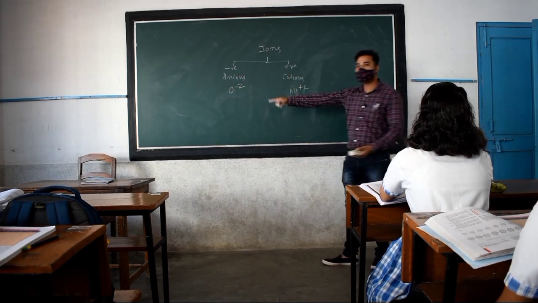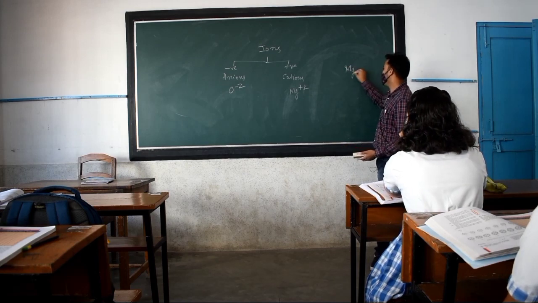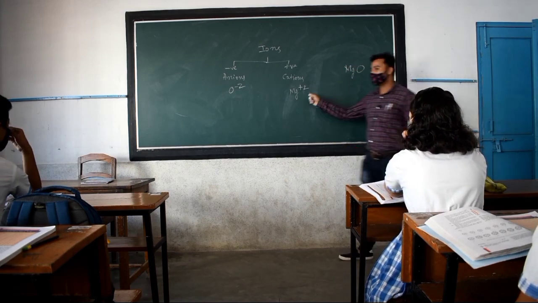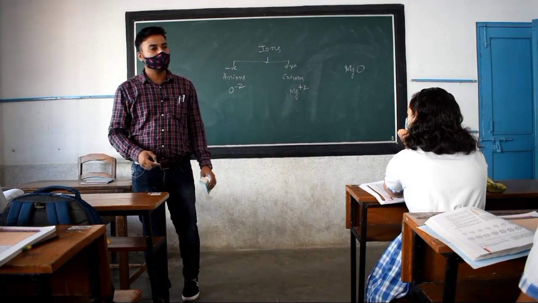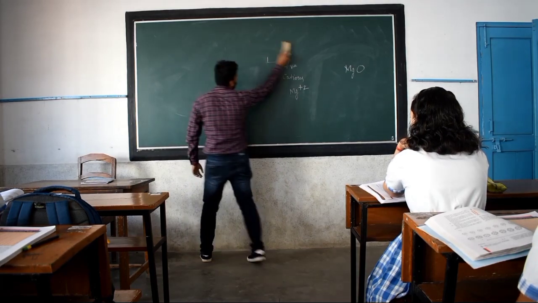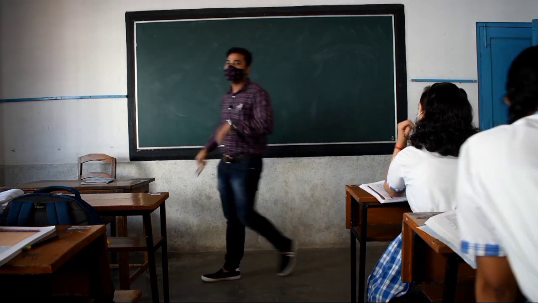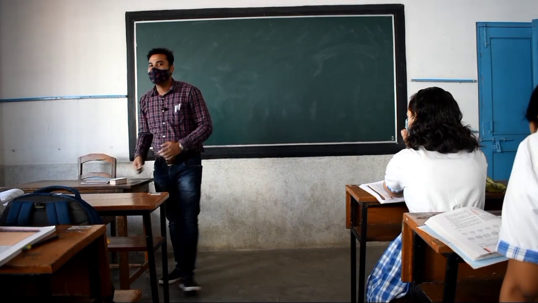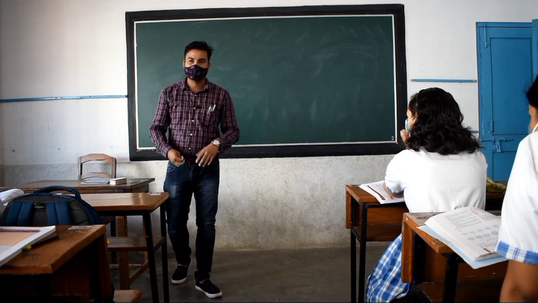So when you form magnesium oxide, MgO, you will have the charges as plus 2 and minus 2. Is it clear to all of you? Yes, sir. Okay, I hope all of you are clear now about ions: how the positive charge is coming, how the negative charge is coming, and why the charges are developing.